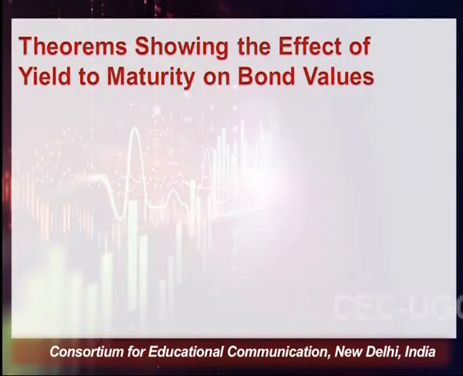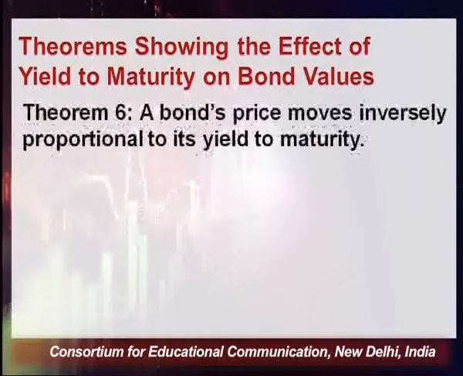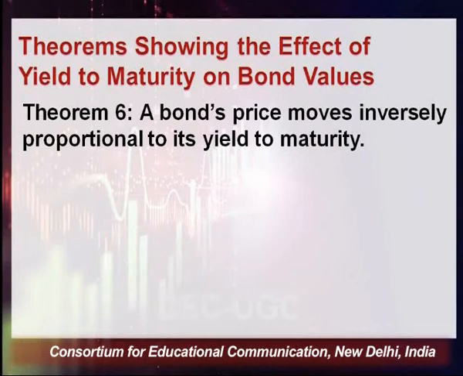So for this we have again a set of theorems which show the effect of yield to maturity on bond values. And here comes the role of theorem number 6, which says that a bond's price moves inversely proportional to its yield to maturity, which means there is an inverse relationship between the yield to maturity and the price of the bond.